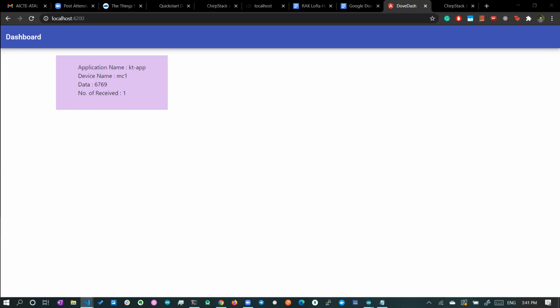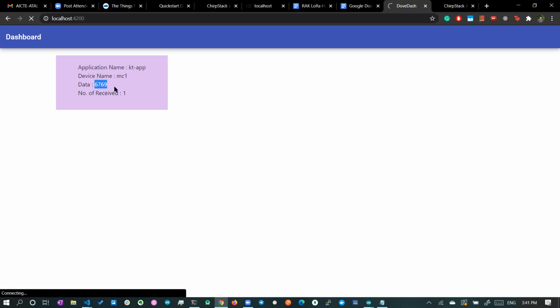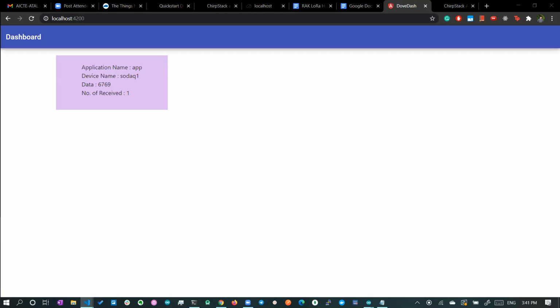Okay, so here you can find the data, we are getting 6.7 and 6.9, which is the message for high. So for high we are getting 6.7 and 6.9. That is the data we are getting, right? Similarly, you can see the data has changed. The application name is app, the device name is Sodak1, the data is 6769, and the number of packets received is 1.